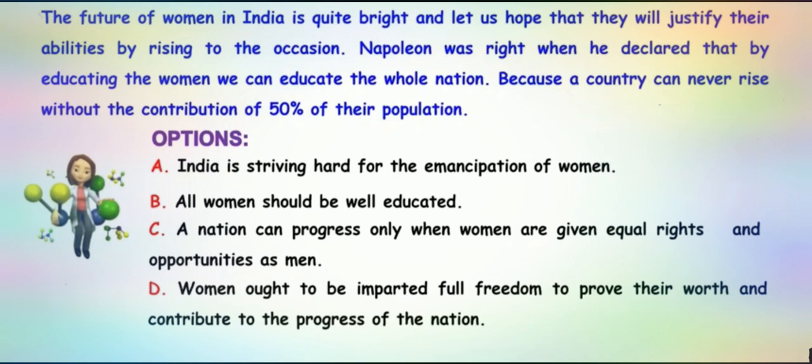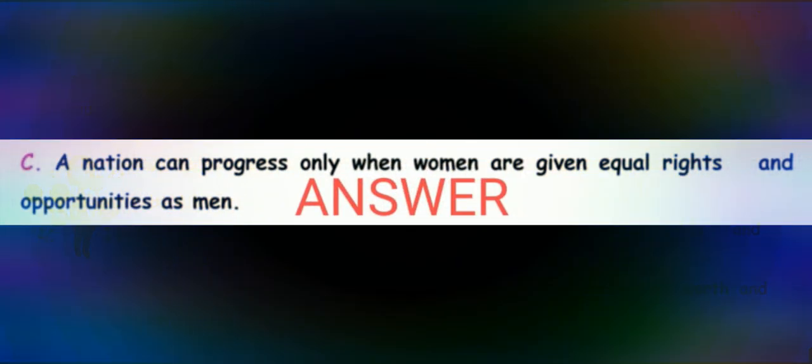And again, the Napoleon statement that when women are educated, the whole nation is educated. So the nation can progress. The progress of the nation depends on the education of women. And education of women means men are already given some education, so women also should be given education. They should be treated equally. So option C is more appropriate. The answer is: a nation can progress only when women are given equal rights and opportunities as men.